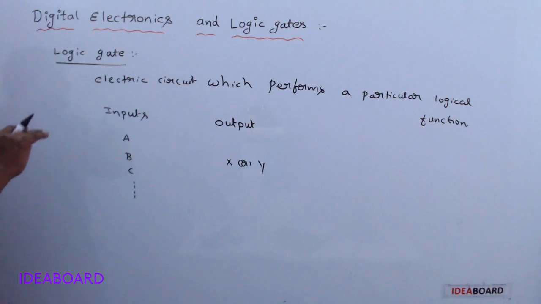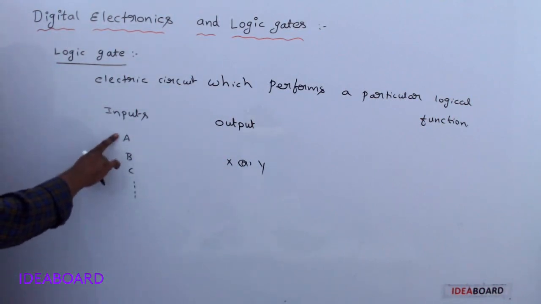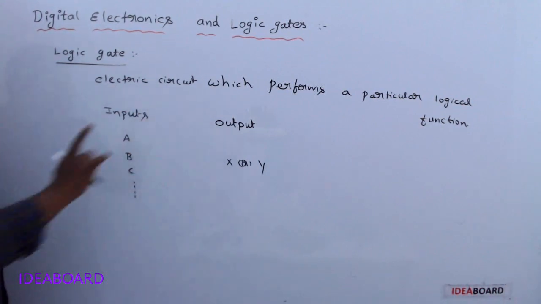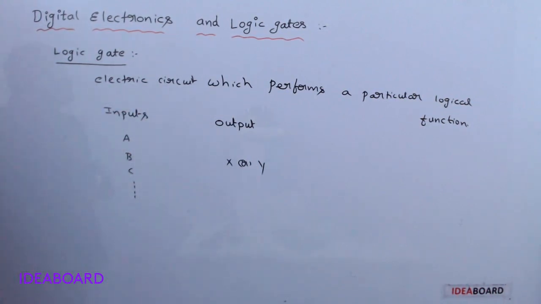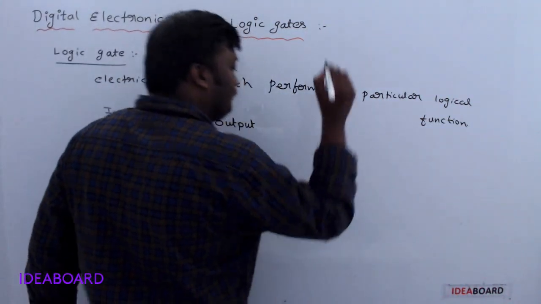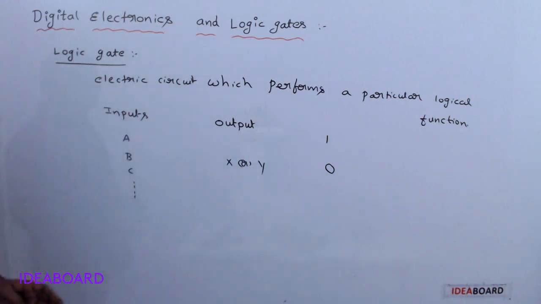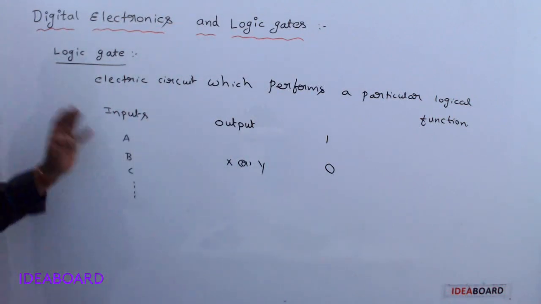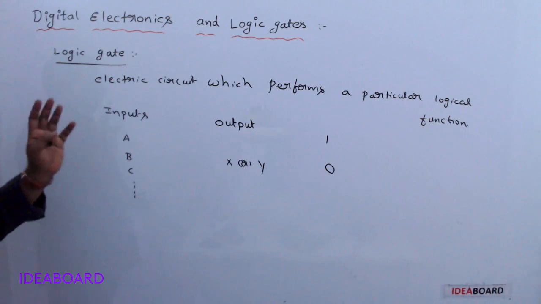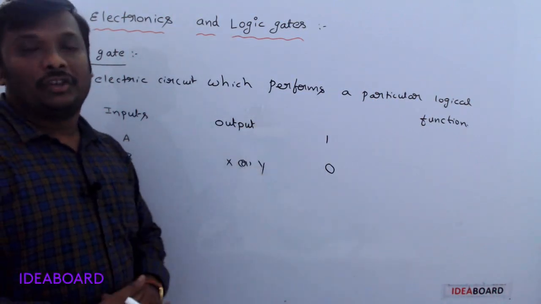But at any given instant of time, every terminal, whether input or output, is in one of the two binary conditions, 1 or 0. Understand?